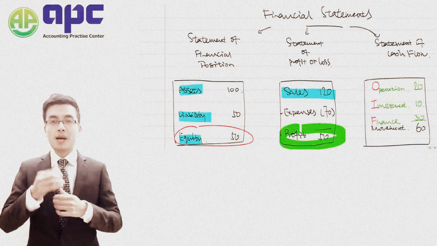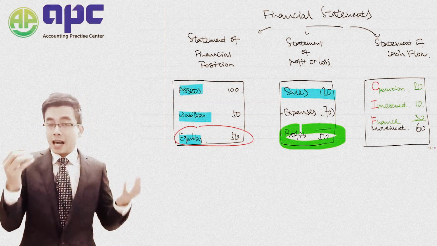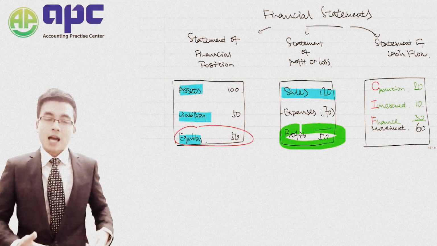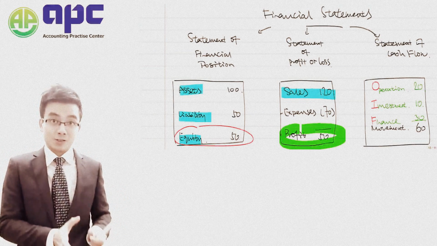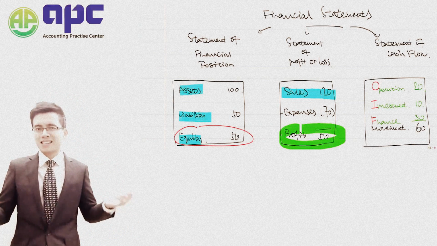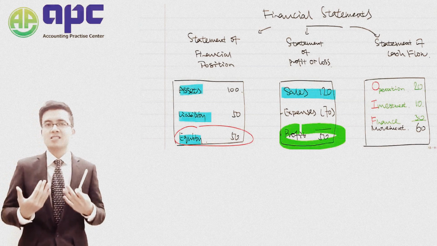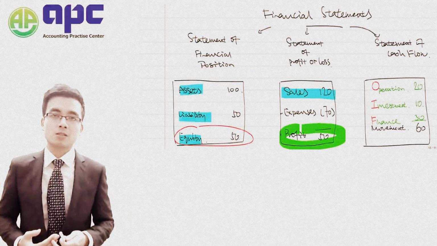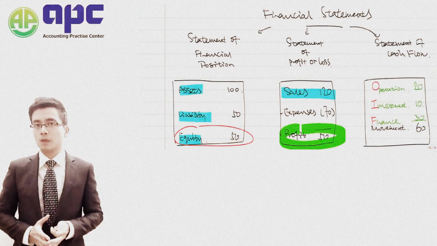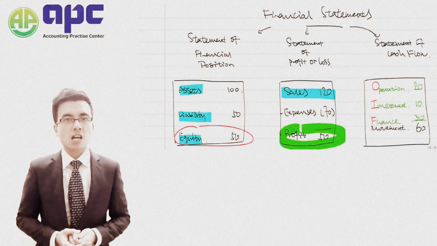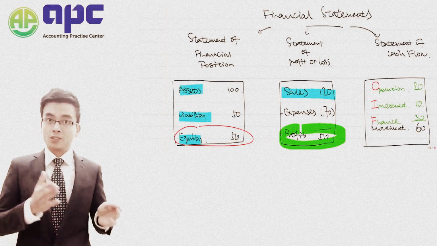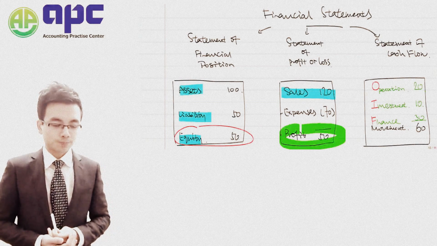And what if this pen cannot be used by the company, cannot be sold by the company because it gets damaged? How are we going to account for that? How are we going to show that amount in the financial statements as well? For example, we sold this pen to the customer, but the customer hasn't paid for us, so that we recognise as a receivable, and you can call it as the debtors. So as a result of it, what if that customer is not going to pay for us? We're going to recognise the irrecoverable debt expense as a result. How are we going to do that? We're going to show that in the actual course.